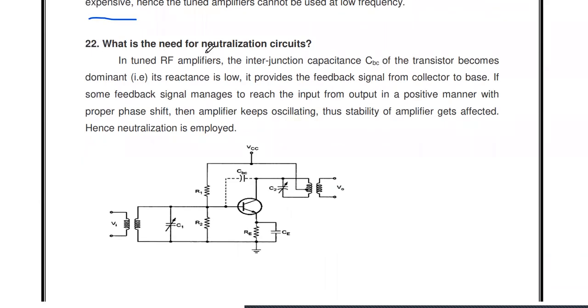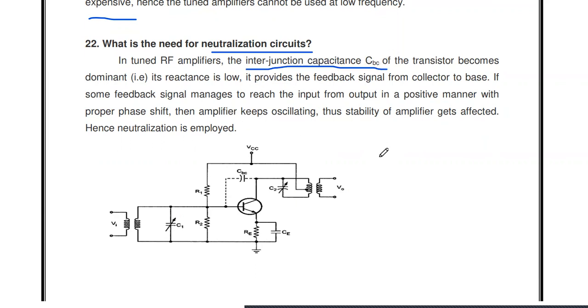Then the next one: what is the need for a neutralization circuit? Why do we introduce the neutralization technique in this RF tuned circuit? Because there is an instability problem. What is that instability problem? You see, this is one RF tuned amplifier, and RF tuned amplifiers are used in the high frequency region. In the high frequency region, there is the transistor inter-junction capacitance CBC.